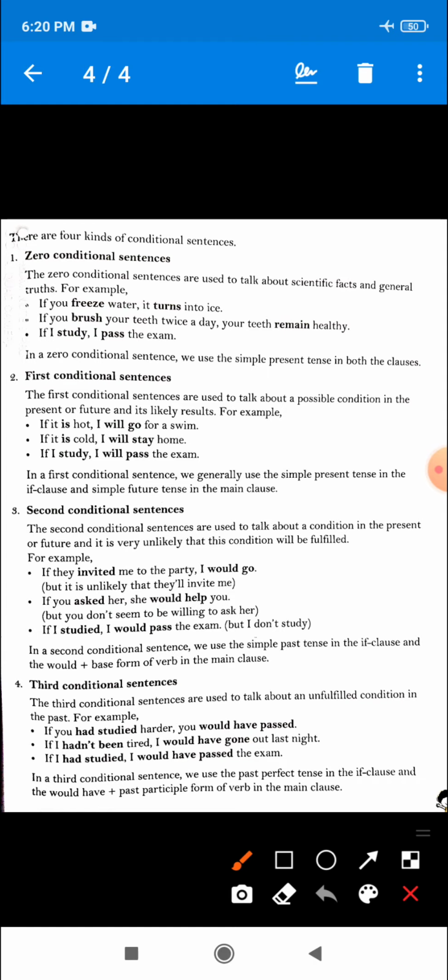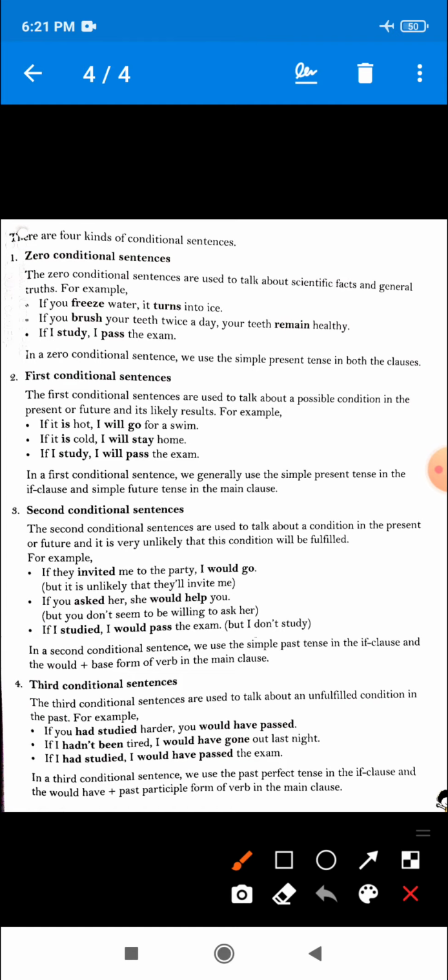Okay, now see the last type of conditional clause, third conditional sentences. So dear, third conditional sentences are used to talk about an unfulfilled condition in the past. Is that clear?